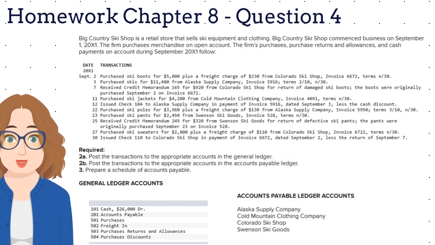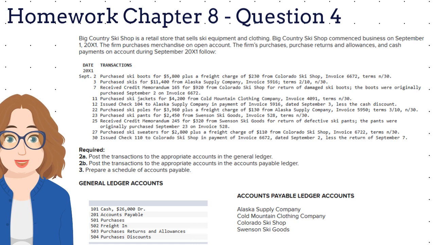For question 4, we are evaluating the business transactions for Big Country Ski Shop, which is a retail store that sells ski equipment and clothing. Big Country Ski Shop commenced business on September 1, 2021. The firm purchases merchandise on open account. The firm's purchases, purchase returns and allowances, and cash payments on account during September 2021 are listed below.